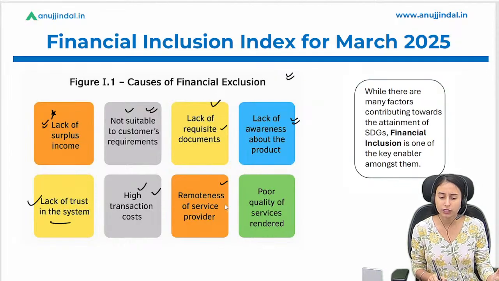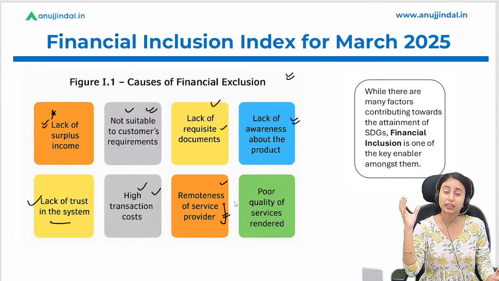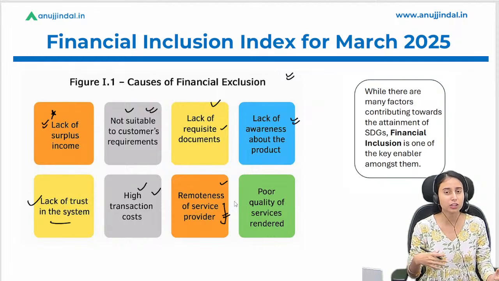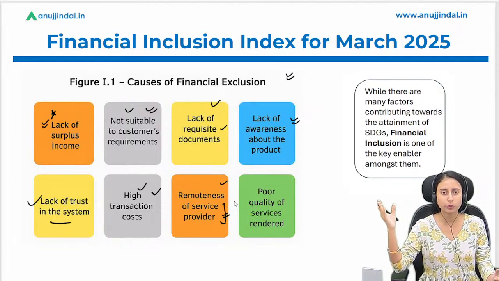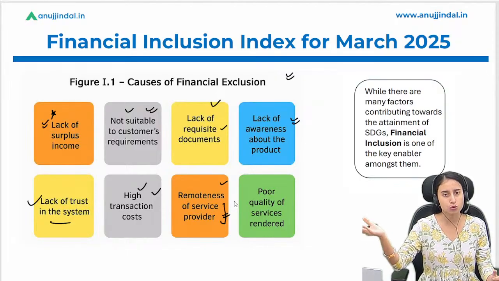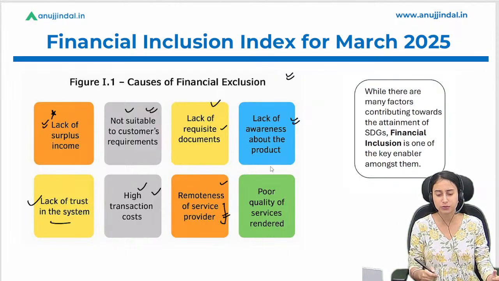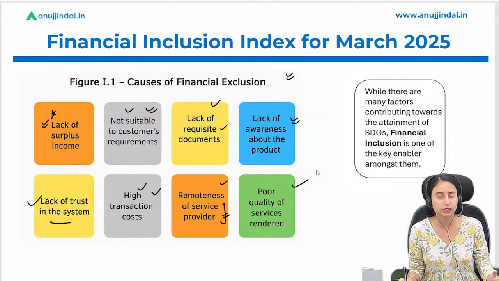Then we have remoteness of service providers. Many of the service providers are not providing services in areas such as rural areas and hilly areas. That is the reason they don't want to go 2-3 kilometers away from their home to get their bank account opened. So that is again very uncomfortable for the individuals as well as for the companies. Then we have poor quality of services that are being rendered.